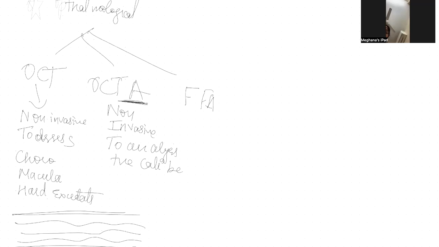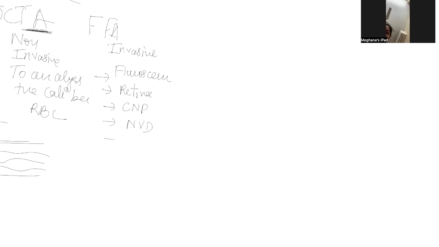Coming to FFA, it is invasive, where a fluorescent dye is injected, and we come to know if the retina is perfused or non-perfused. It will tell the capillary non-perfusion area, presence of NVD, NVE, or any pre-retinal or inner retinal layer bleed.